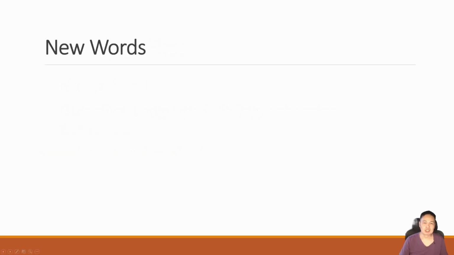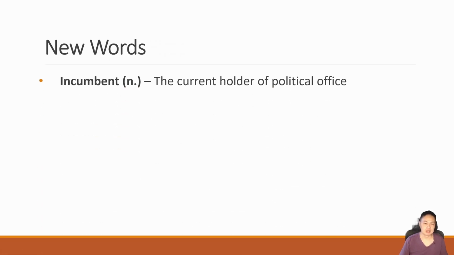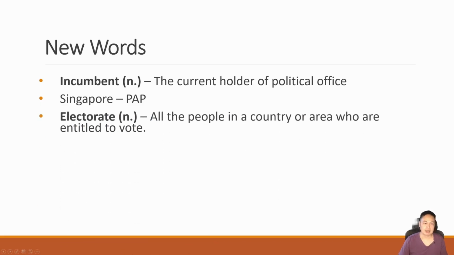All right, so let's get started with the new words. The first word that we have here is incumbent, right? You hear this a lot during the rallies and the speeches, and this is a noun, right? This refers to the current holder of the political office. So in our case, it actually refers to the PAP, all right, because they are the ones who hold the majority seats in the parliament, and hence they are our official government, all right, and we often refer to them as the incumbent.